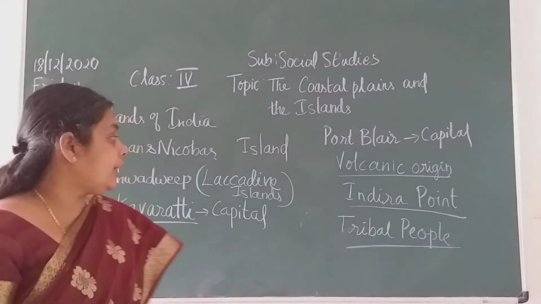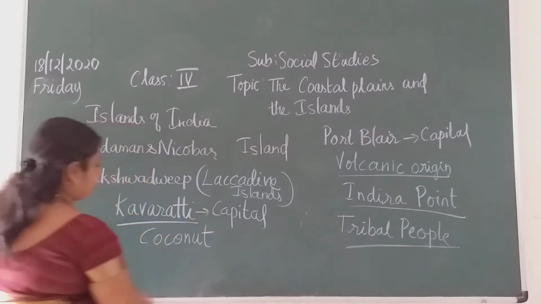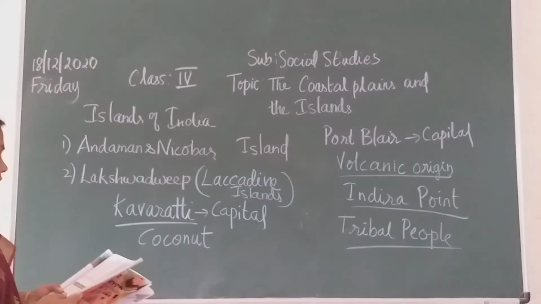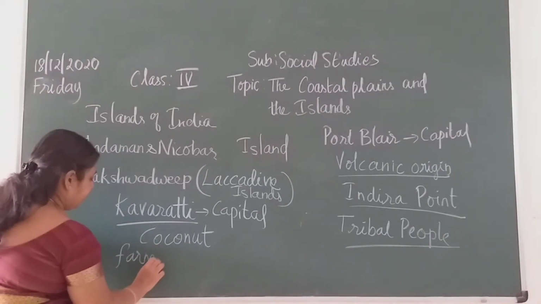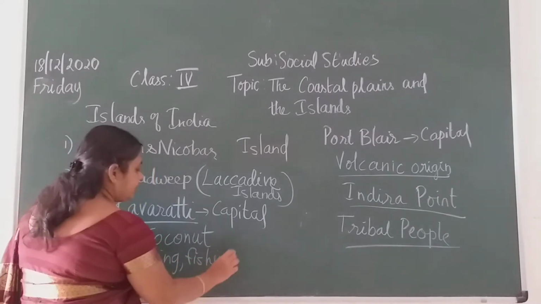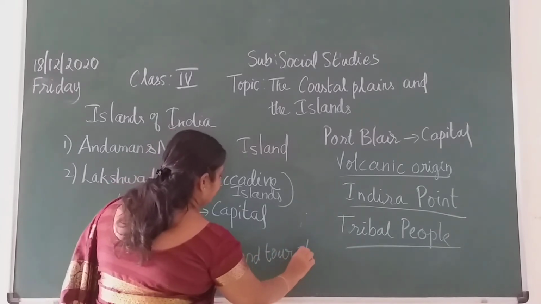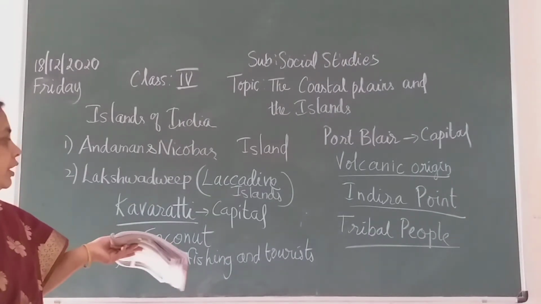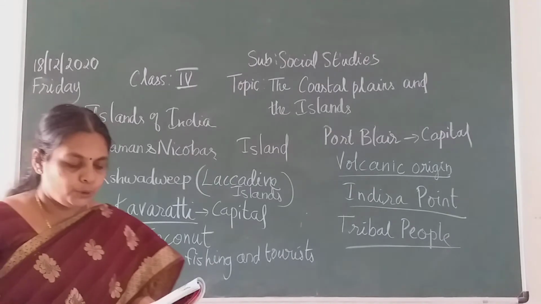Coconut is the major crop here, children, and otherwise rice is also grown, along with vegetables and some fruits, but mainly it is the coconut. Jackfruit and others are grown. Farming, fishing and tourist attractions: many tourists also visit these places. So these are very small notes about the Lakshadweep Islands. The main thing you have to know is the capital, children, and that both Andaman and Lakshadweep are tourist places.